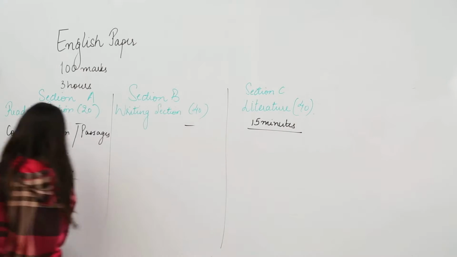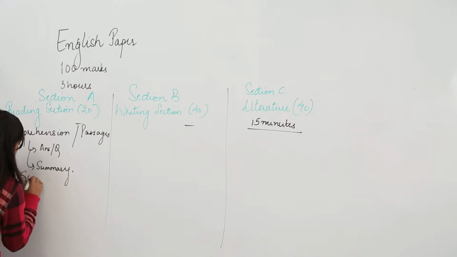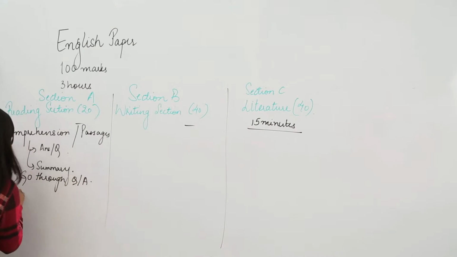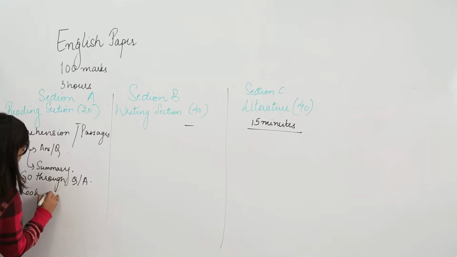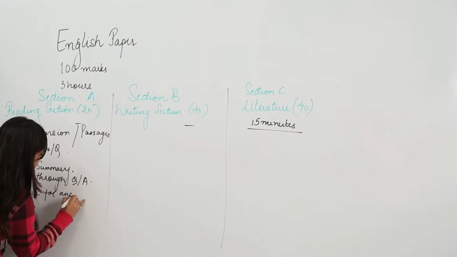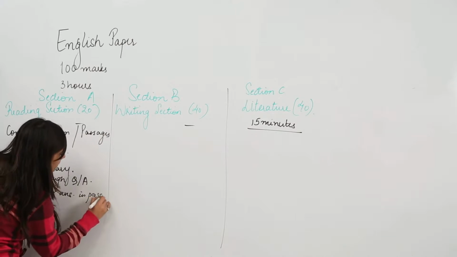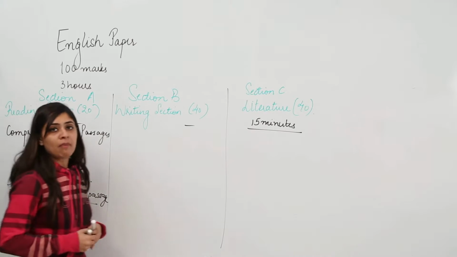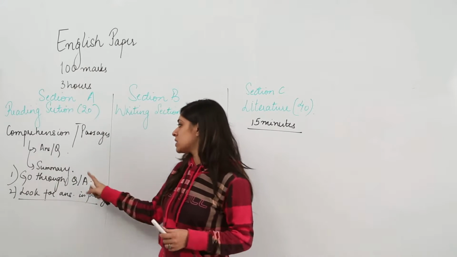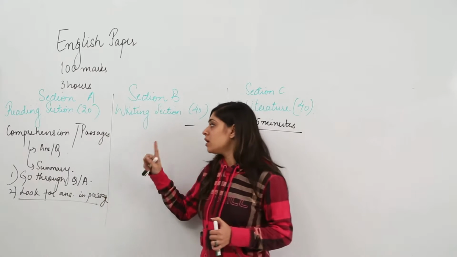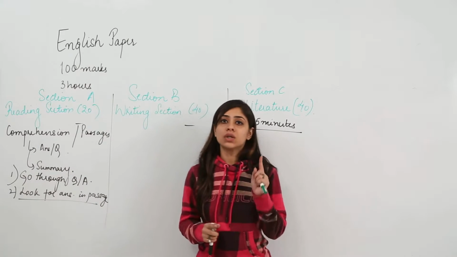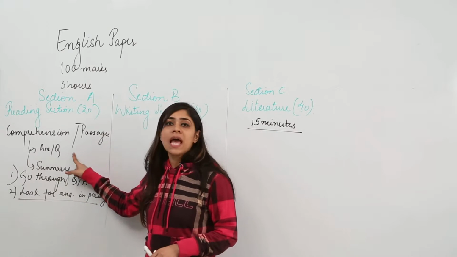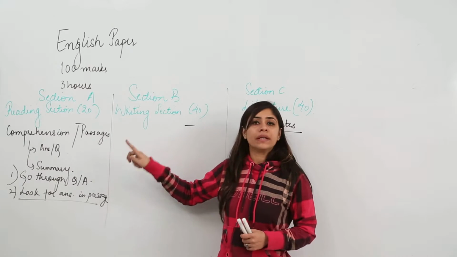Go through the question answers. First and foremost step, go through the questions and look for answers in the passage. This is all that you have to do in comprehension. Keep in mind, all the answers to all the questions asked in this section are always there in the passage. You just have to answer to the point. Do not write extra. Cover all the points and make sure it is readable and neatly written.